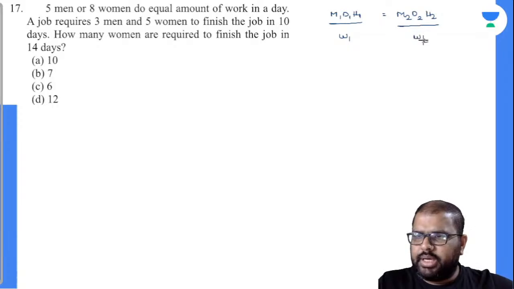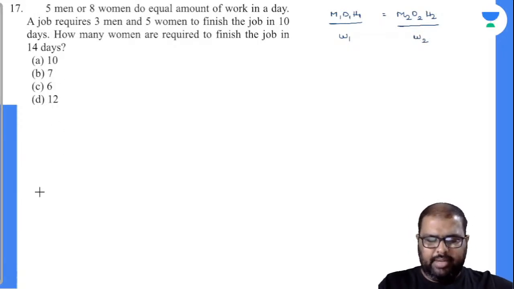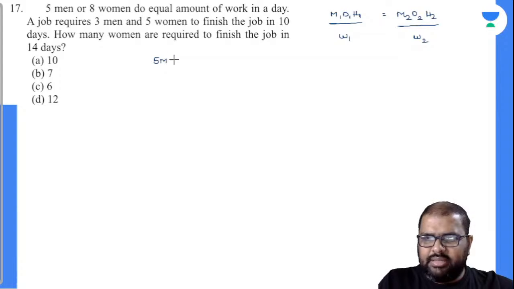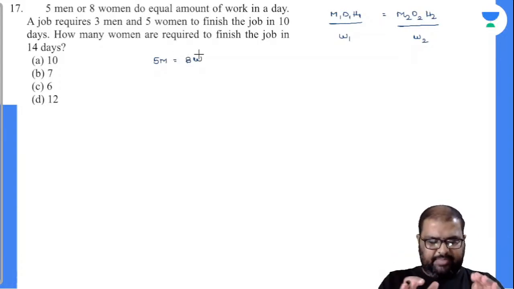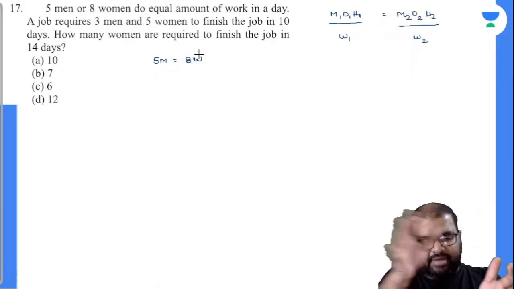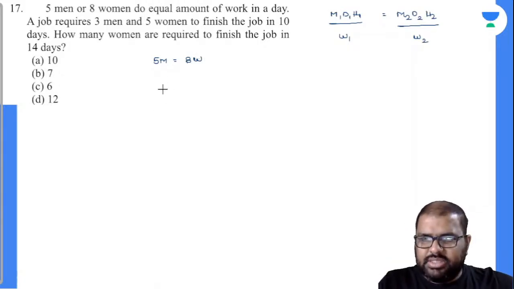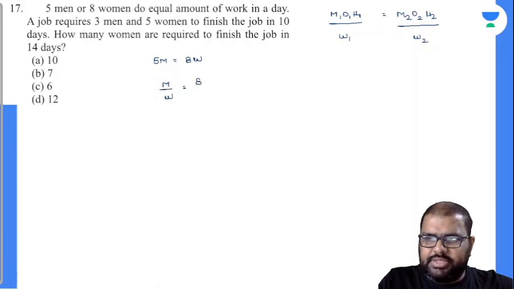Now, 5 men or 8 women do equal amount of work in a day. So the efficiency of 5 men is equal to 8 women. Let us suppose the same work done by 5 men can be done by 8 women. So this is the efficiency. M by W can be written as 8 by 5. So in the place of M, I will substitute 8, and in the place of W, I can substitute 5. And my question will be very, very easy.